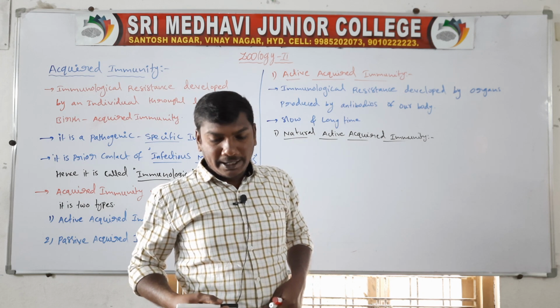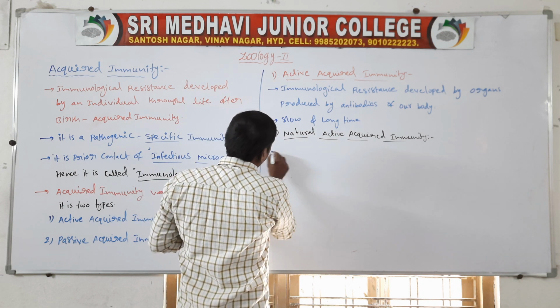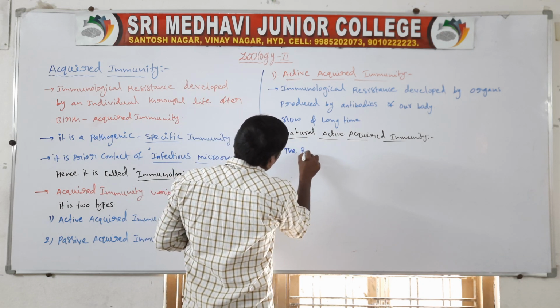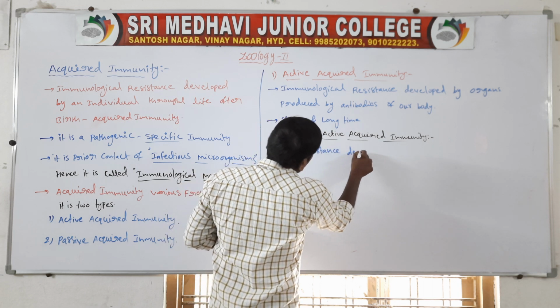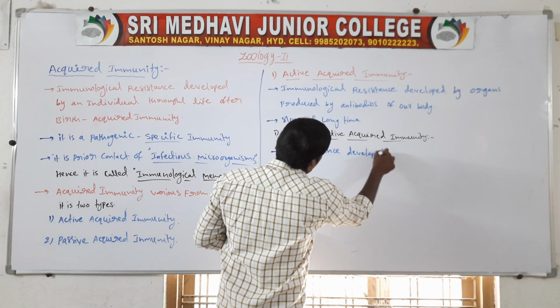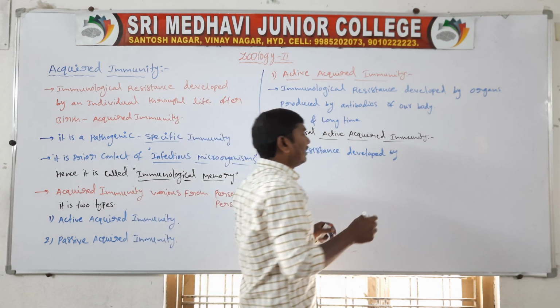The resistance developed by natural infection.